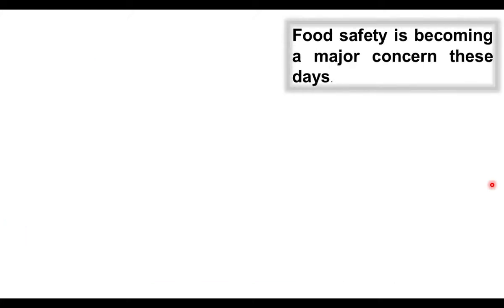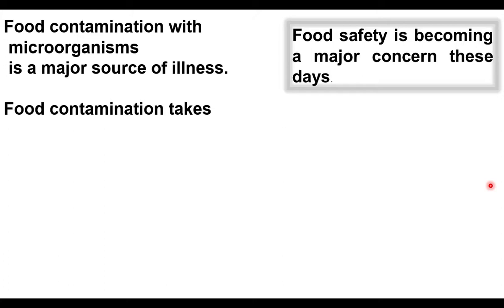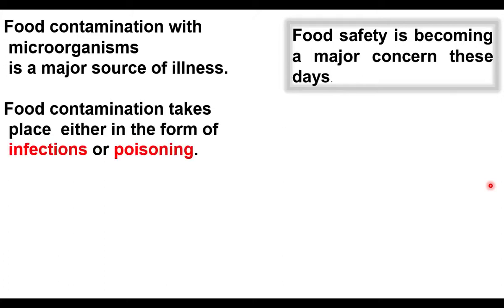Food safety has become a major concern these days. When food is mixed with microorganisms, disease-causing organisms, we will get disease. When food is mixed with poisonous chemicals, that will affect our body. Food contamination with microorganisms is a major source of illness. Food contamination takes place either in the form of infections or poisoning. What is poisoning? Mixing of food with chemicals.